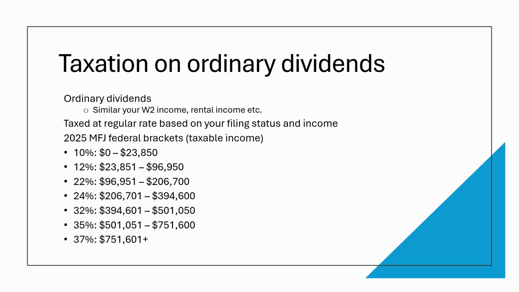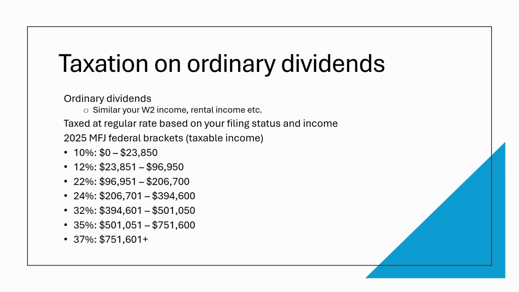Taxation on ordinary dividends. Ordinary dividends, as the name suggests, are treated like your ordinary or regular income, like W2 income, rental income, etc. There is no special tax treatment or reduced tax rate. Like regular income, the tax rate is based on your filing status and taxable income. For example, let's take the same married filing jointly scenario we had taken earlier for the qualified dividends.